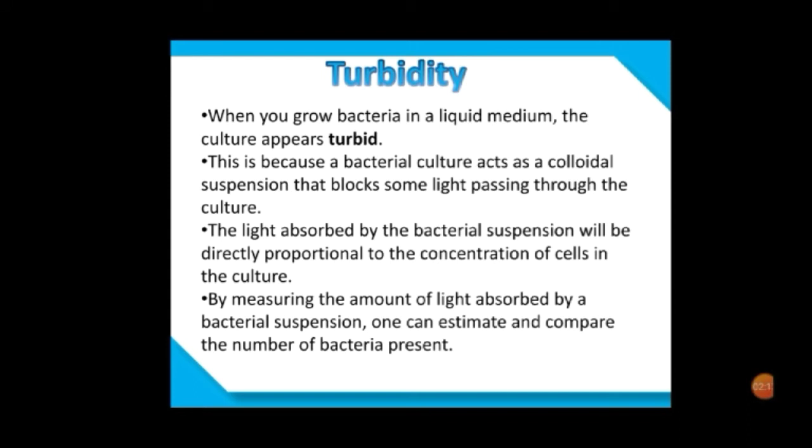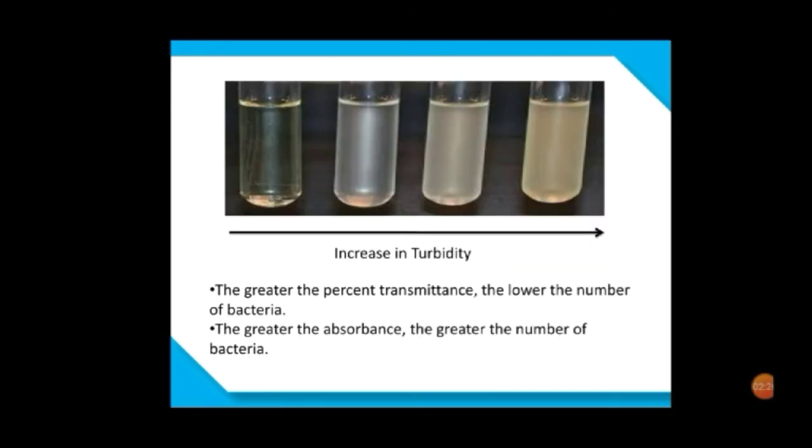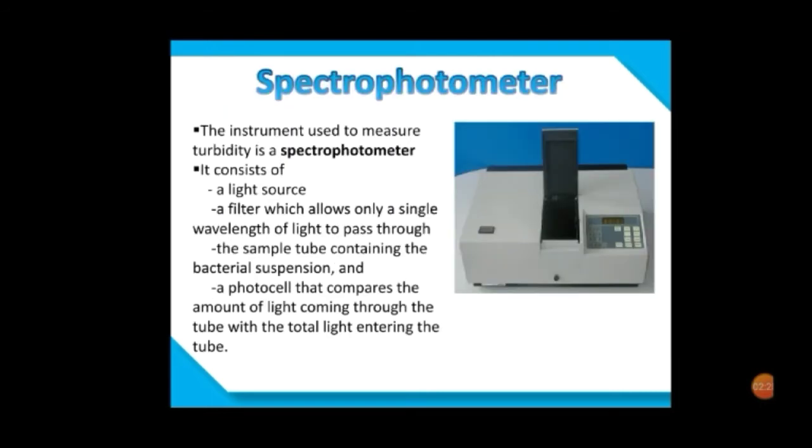When we grow bacteria in a liquid medium or a suspension, the solution appears turbid. The reason is that the bacterial culture acts as a colloidal suspension that blocks some of the light passing through the culture. So the greater the percentage of transmittance, the lower the number of bacteria. The greater the absorption, the greater the number of bacteria present in the suspension.